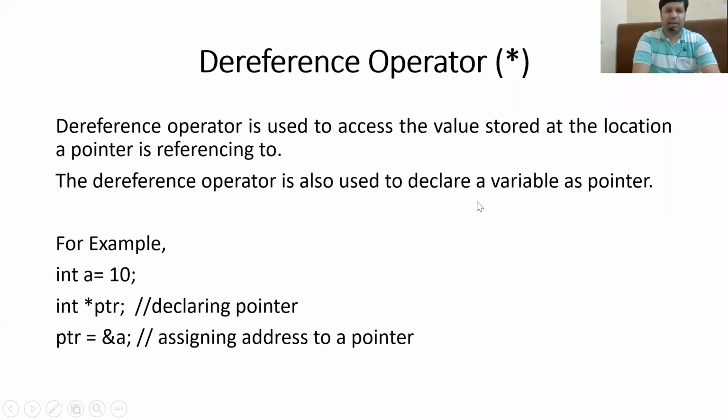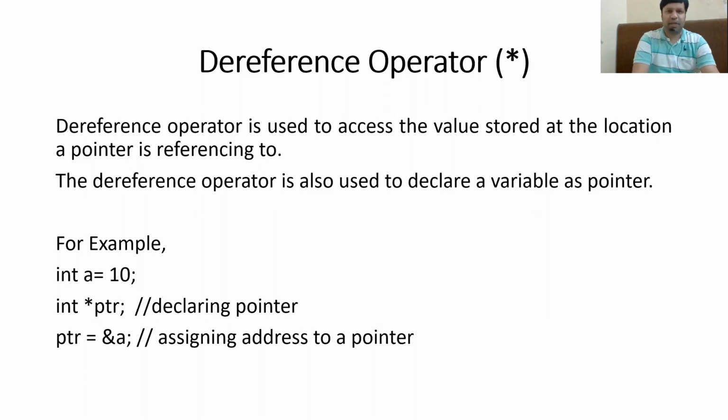The second operator is called the dereference operator. Now, what is the dereference operator? The dereference operator is used to access the value stored at the location a pointer is referencing. So what is basically a pointer? A pointer is used to store the address of some variable.